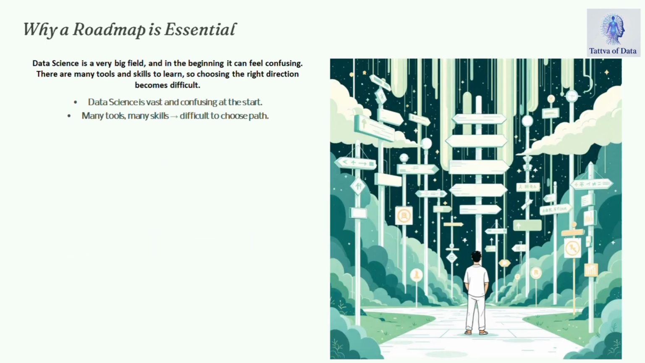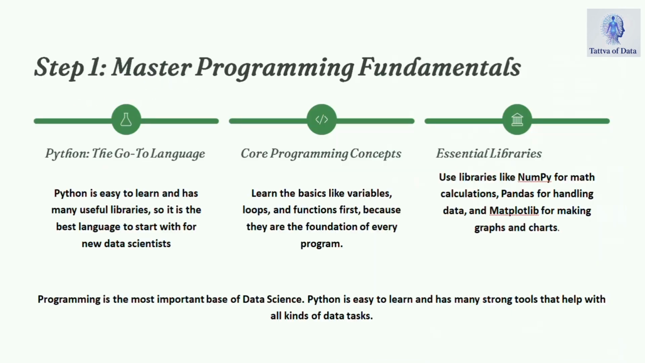Data science is a very big field. At the beginning, it can feel very confusing because there are too many tools and skills to learn. Many people jump randomly into courses or tools and they get lost. That's why we need a clean roadmap. It gives direction and helps us learn in the right order.